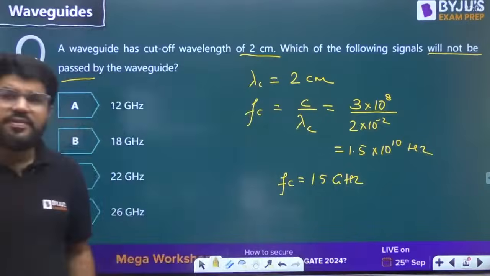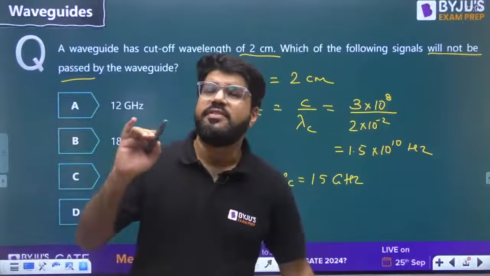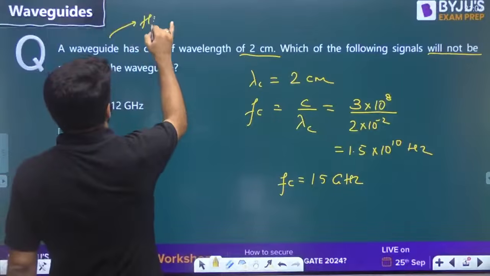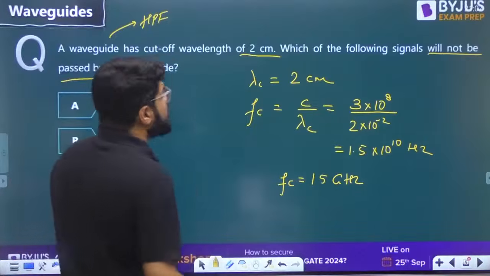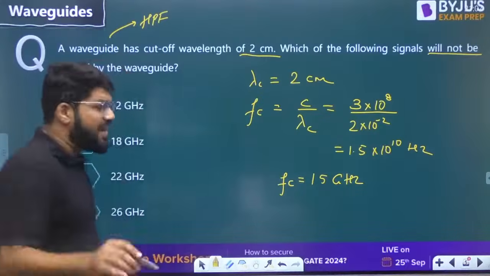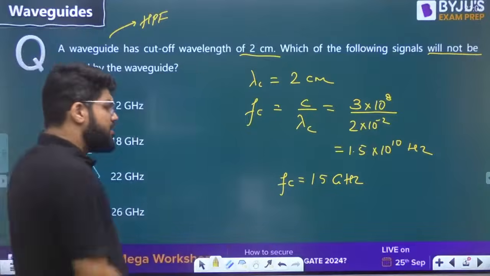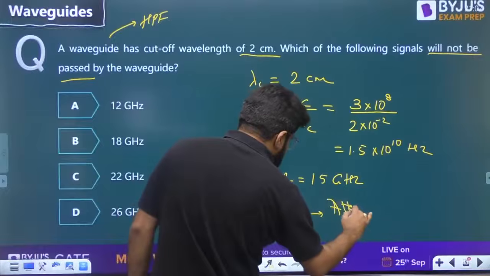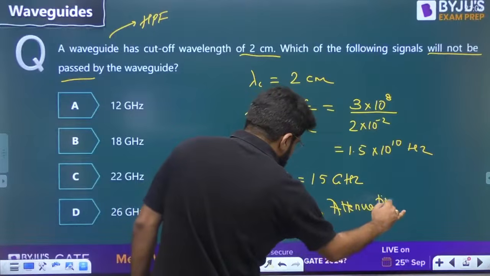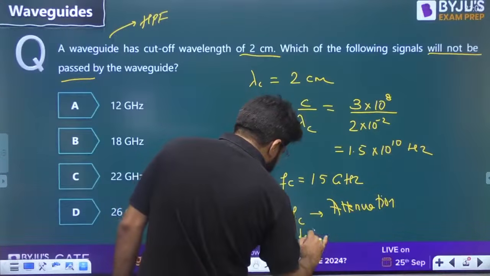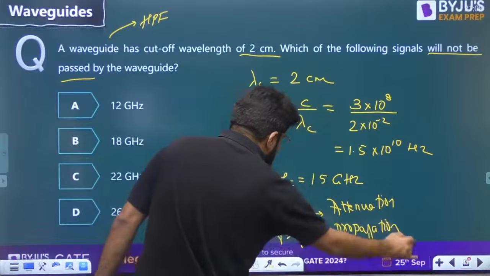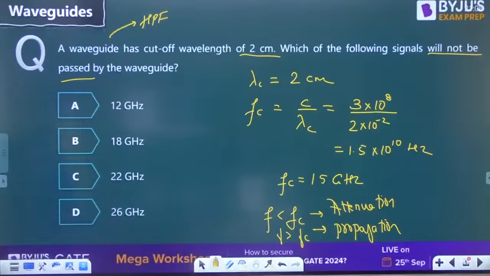So there is a waveguide having the cutoff frequency of 15 gigahertz, and we must know that waveguides behave as high pass filters, right? So which of the signals will not be passed? Those which are having the signal frequency less than 15 gigahertz. F less than FC, attenuation. For those signals which are having the frequency greater than FC, they propagate. So which one will not pass? 12 is the signal that is not going to be passed.